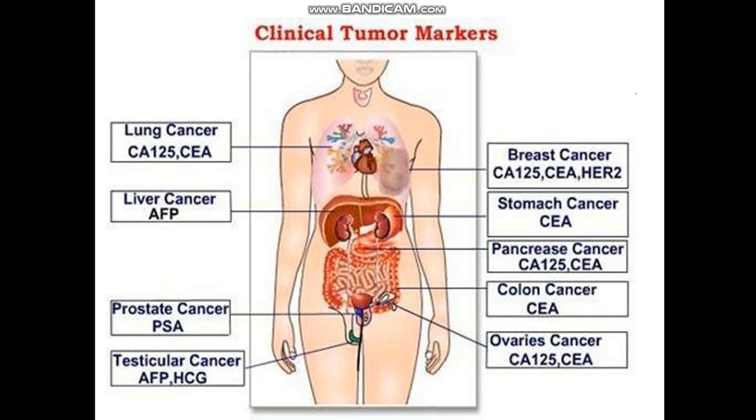For stomach cancer, the tumor marker is CEA. Pancreas cancer, CA125 and CEA. Colon cancer, CEA, and ovarian cancer, CA125 and CEA.